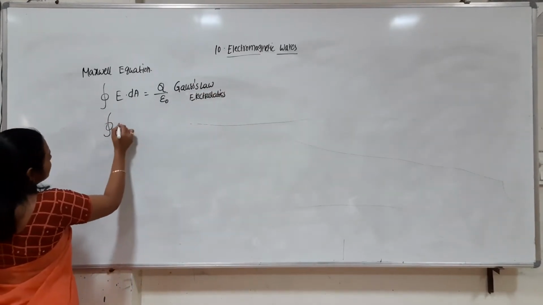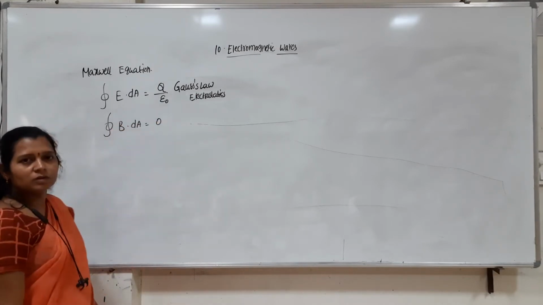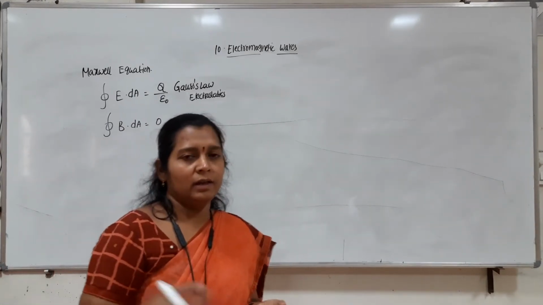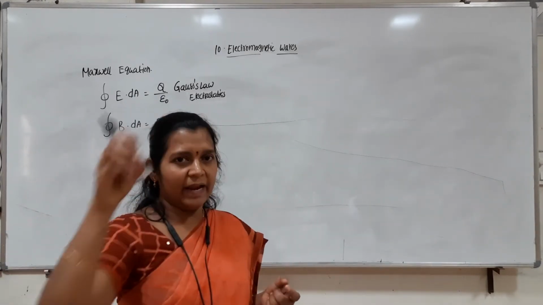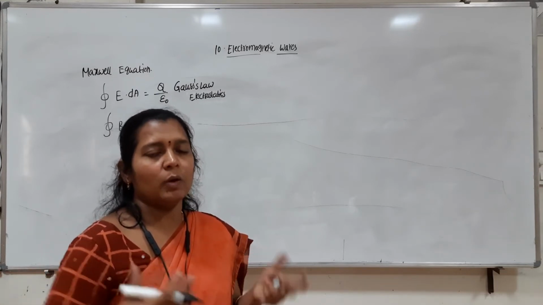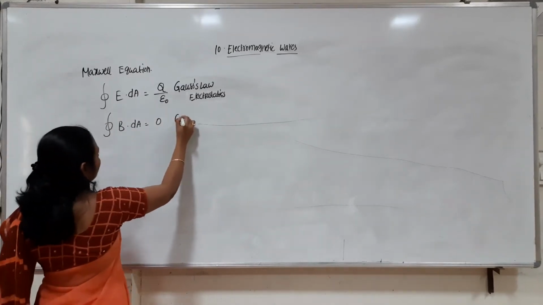The closed surface integral of B dot dA is equal to 0. This is nothing but the magnetic lines are always closed loops. They start from one point and again end at the same point. So the magnetic flux through a closed surface is always 0. This is nothing but Gauss law in magnetism.